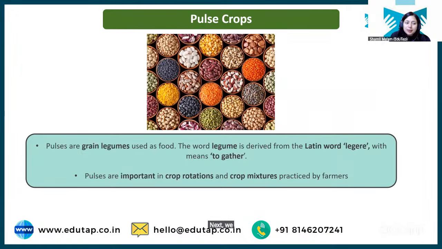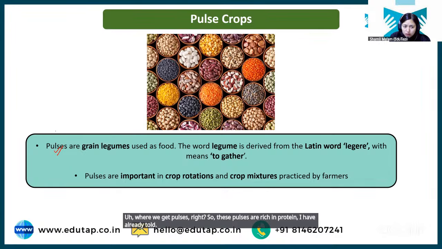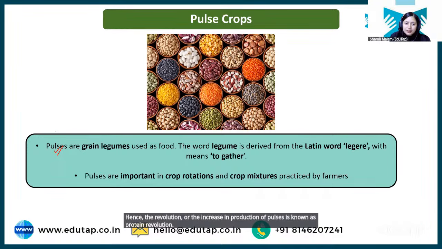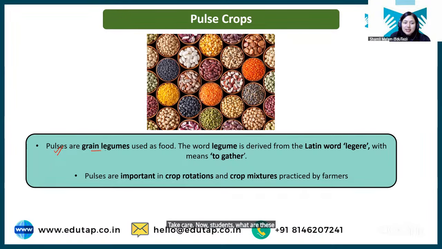Next, we have pulses. Now, students, apart from the grasses that we grow for edible starchy grain, there are some other crops grown where we get pulses, right? So these pulses are rich in protein. I have already told you they have a high amount of protein. Hence, the revolution or the increase in production of pulses is known as protein revolution. Okay? Now, students, what are these pulses? Basically, again, these are grain legumes. Okay, grain legumes. What is the meaning of legumes?